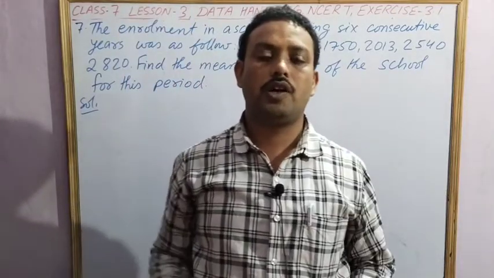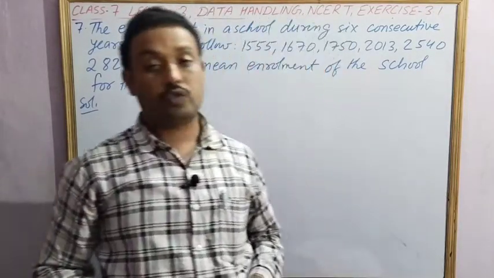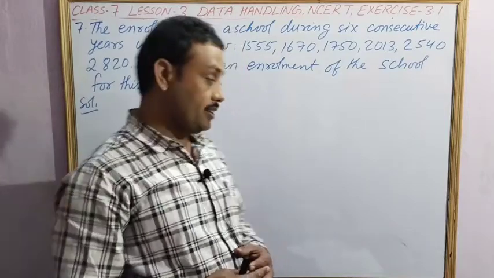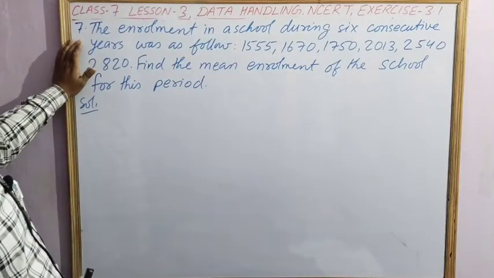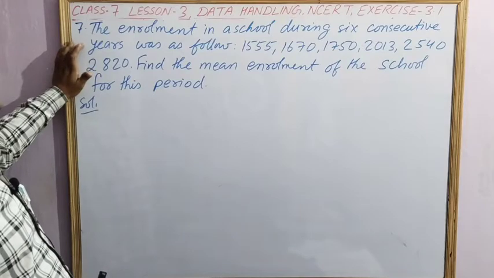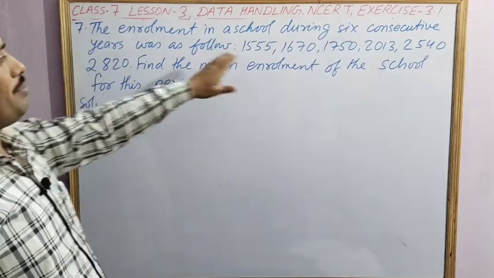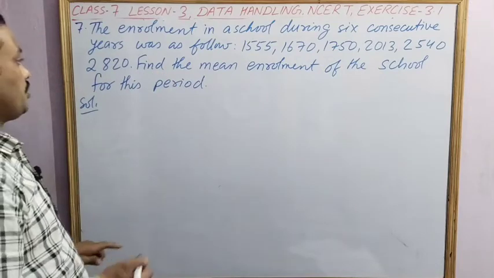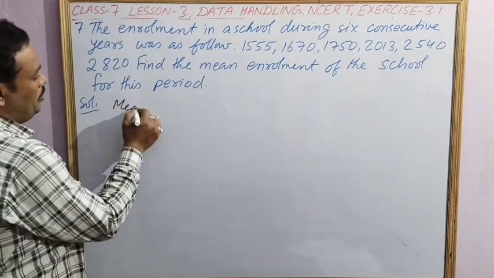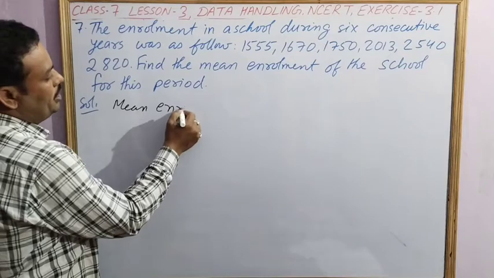Students, today we'll do exercise 3.1 of class 7 NCERT book. So question number 7: the enrollment in a school during 6 consecutive years was as follows. These numbers are given. Find the mean enrollment of the school for these years. So we have to find the mean enrollment.